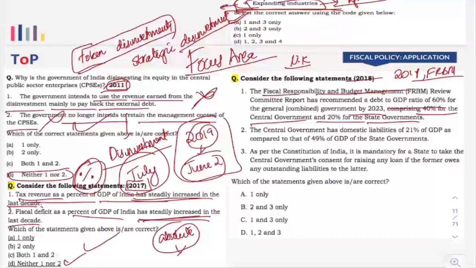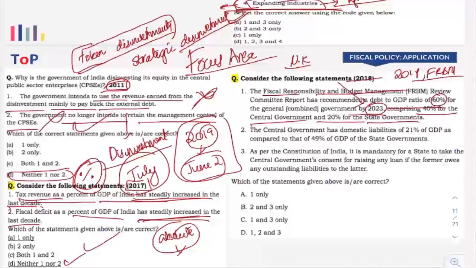Now, there are two things that you have to note. The FRBM Act 2018 mentions that this particular 60% target will be met by 2025. But the NK Singh committee report mentioned that it should be met in 2023.